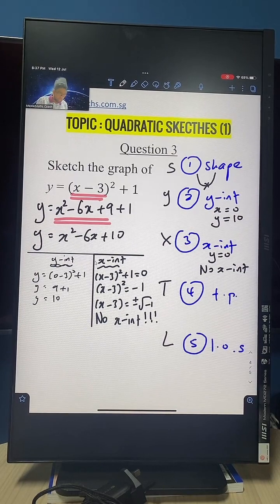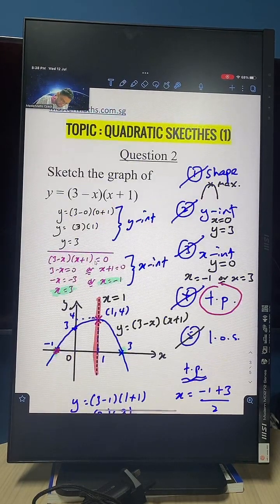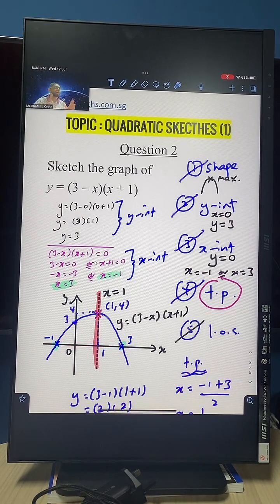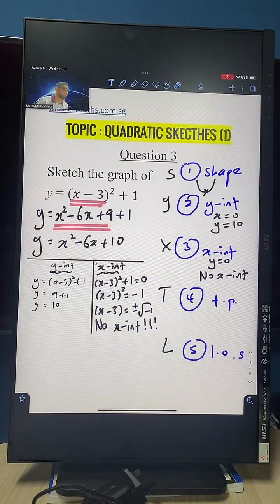Turning point. Now, earlier on, how do we find the turning point? We found the middle of the x-intercepts. We did this to find the turning point, remember? We had to find the middle of the x-intercepts. That's how we get the turning point. But in this case, cannot. Why cannot? Because there's no x-intercept to play with. So how to find the turning point if there's no x-intercept?